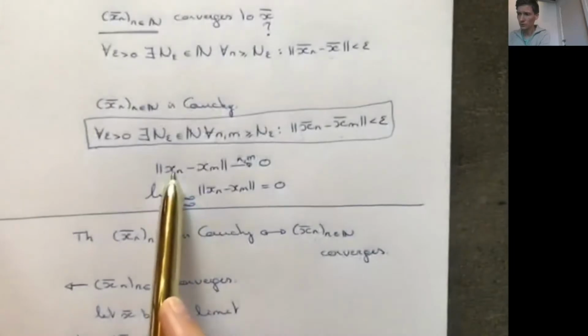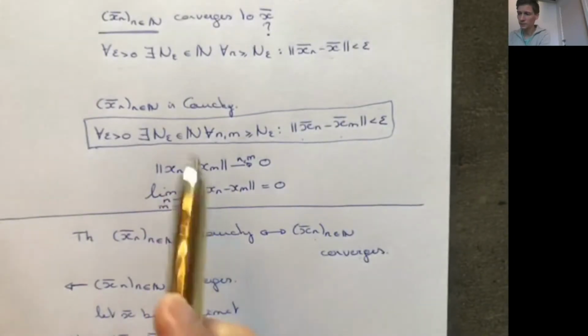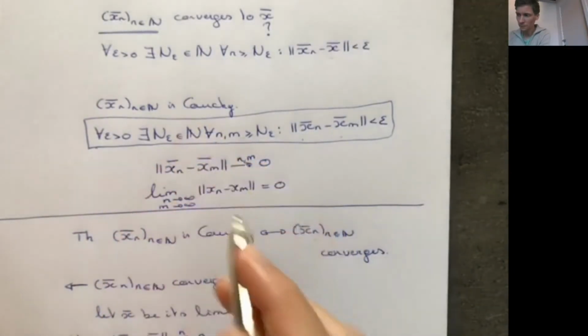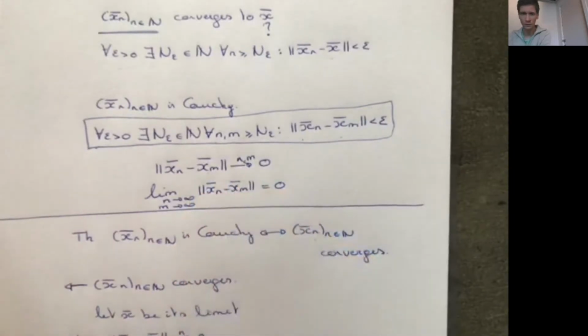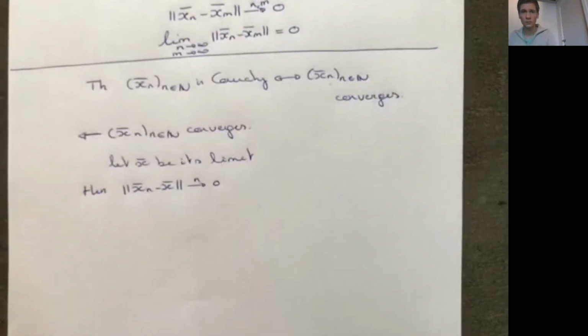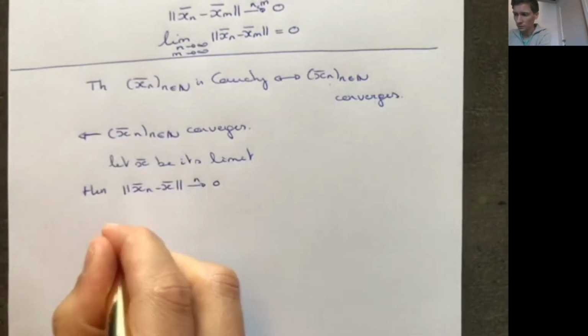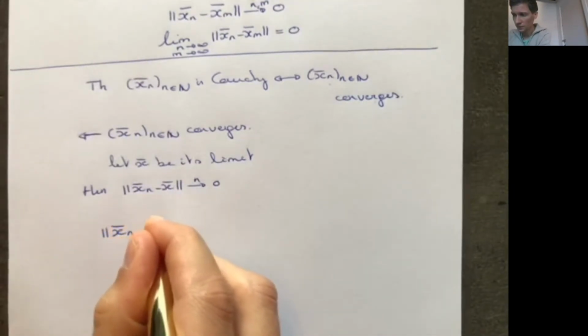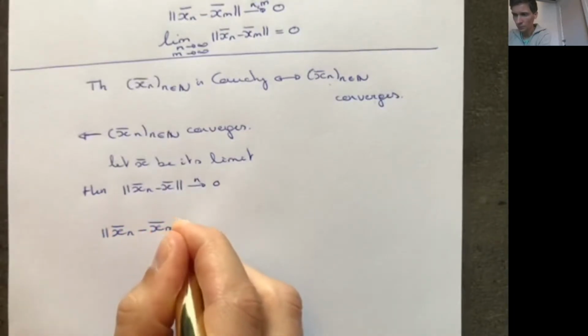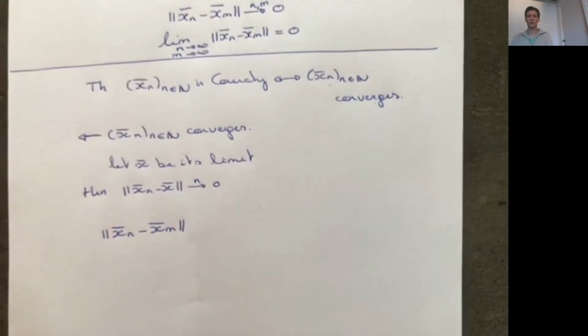What we need to show is that the distance between xn and xm, these can all be vectors, if n and m go to infinity, is going to 0. This is not so difficult. We can use the convergence lemma that we talked about before. So let's look at the distance between xn and xm, and we would like to show that this goes to 0 as n and m go to infinity.